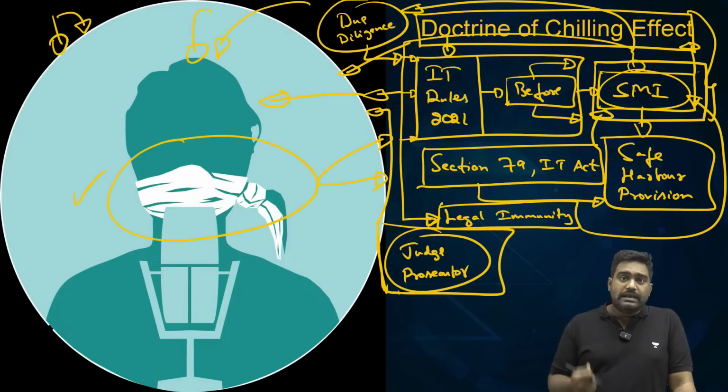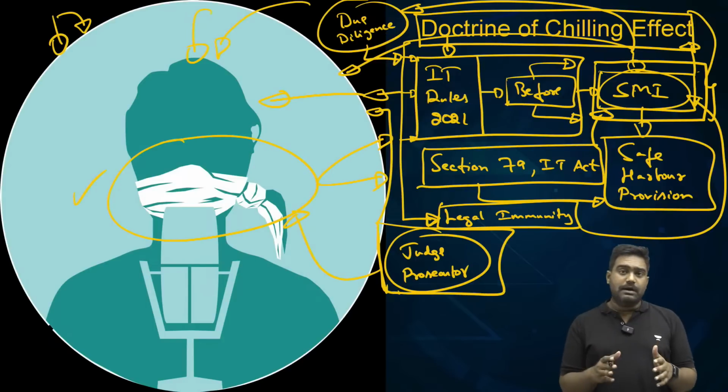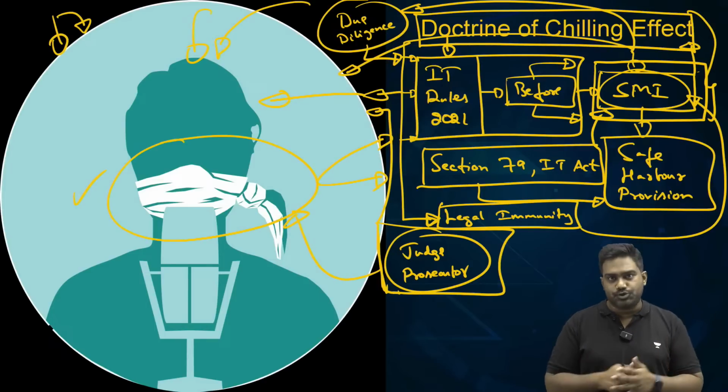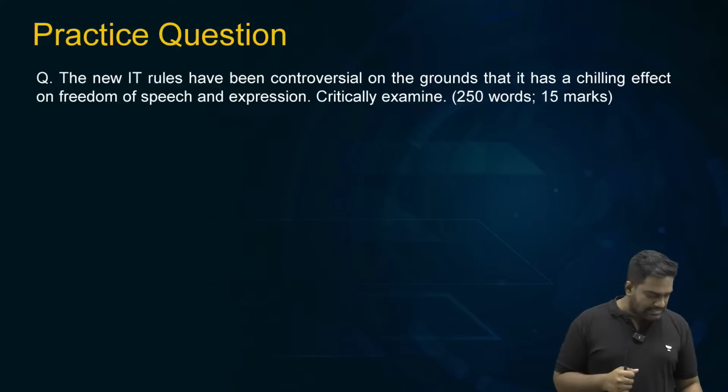So this violates Article 14, right to equality, and Article 19, right to free speech and expression and freedom of profession. On these grounds, the Bombay High Court has delivered a landmark judgment, striking down the fact check unit and the amendment done last year to the IT rules as unconstitutional. This is what you need to understand.